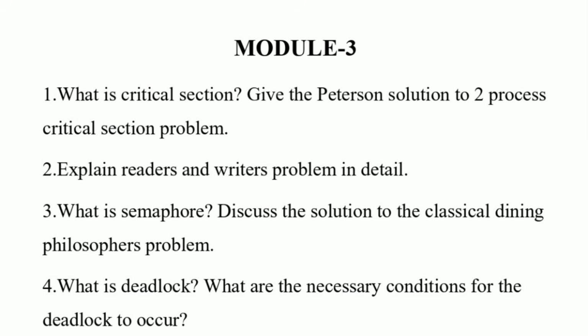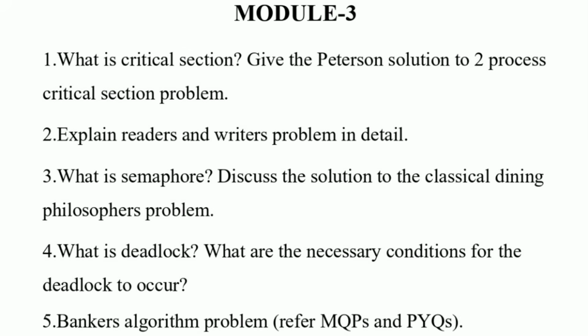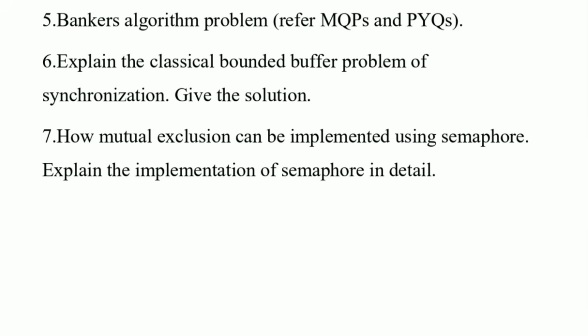Fourth question is what is deadlock. What are the necessary conditions for the deadlock to occur? Fifth question is Banker's algorithm problem, refer MQPs and PYQs. Sixth question is explain the classical bounded buffer problem of synchronization. Give the solution. Seventh question is how mutual exclusion can be implemented using semaphore. Explain the implementation of semaphore in detail.